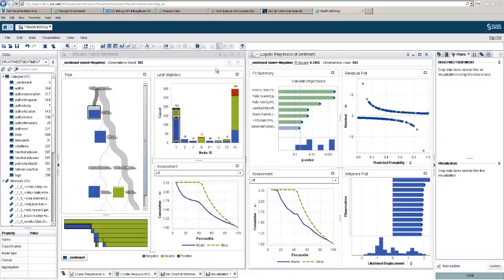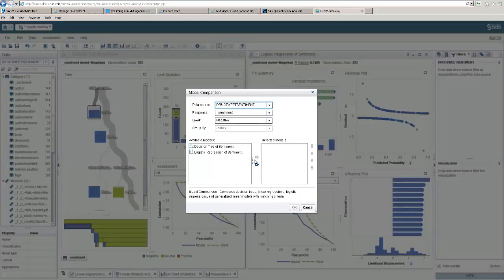Logistic regression classifies data by estimating the probability of a response based on one or more predictors. What I want to point out is that you can see there's two assessments that are very similar, and they have the same categories. So these two models can be compared. Even though they have fit summary and leaf statistics that are specific to the models, there's a point where you can compare and see which one is actually the best model based on negative sentiment.